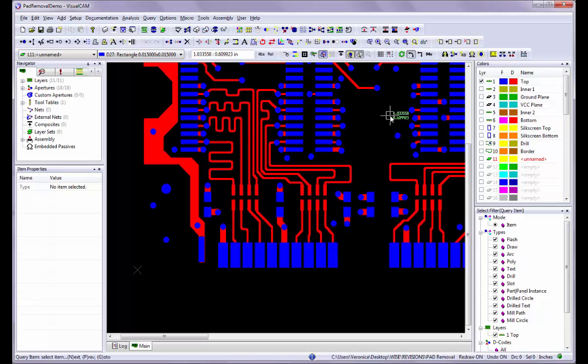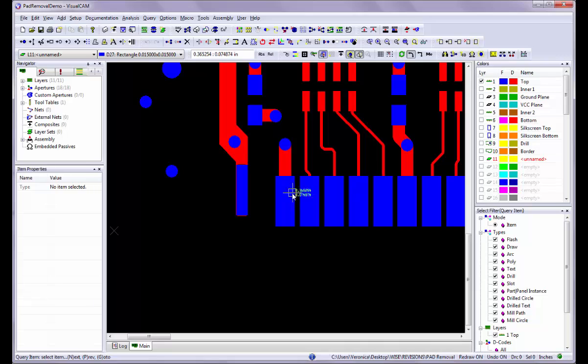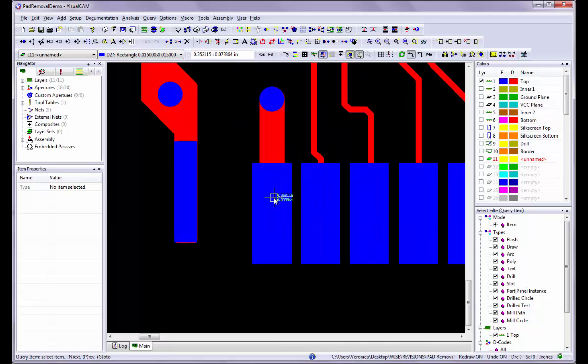Once you have confirmed that all your pads are created with a flashed pad, we are ready to begin. I'll start by removing any stacked pads, which removes any unnecessary pads that are stacked one on top of another, or are completely buried and on the same layer, like this example shown here.